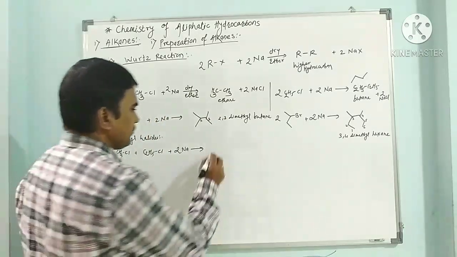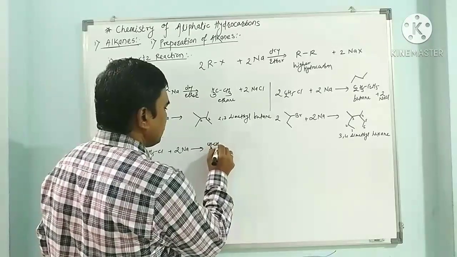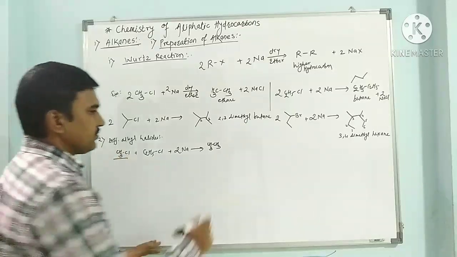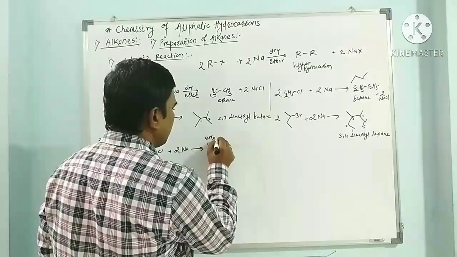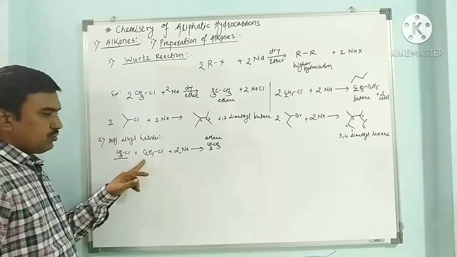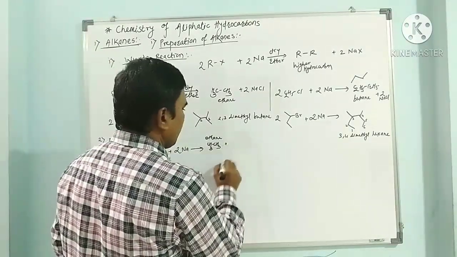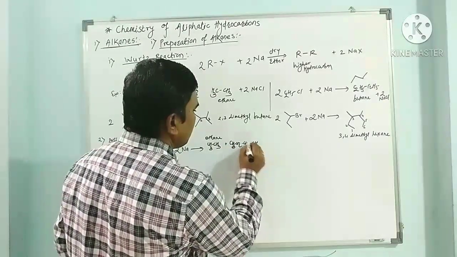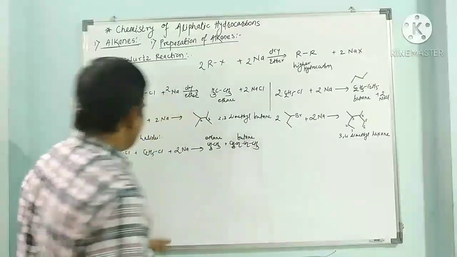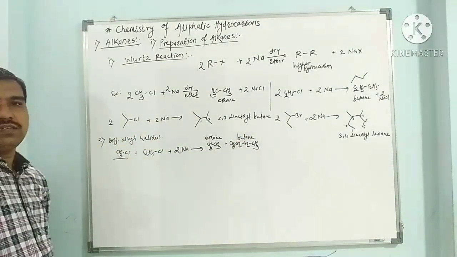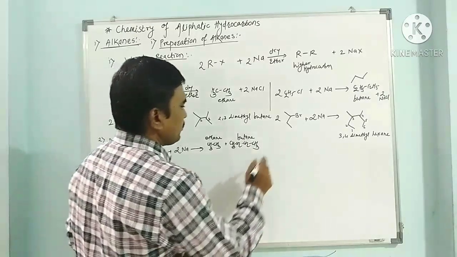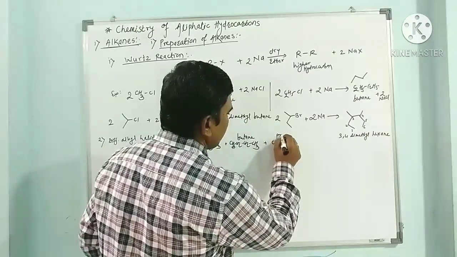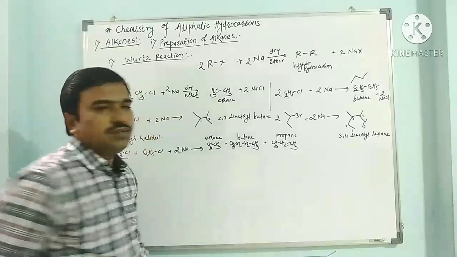So we can get CH3CH3, ethane, due to the reaction between 2 moles of methyl chloride. Or when 2 moles of ethyl chloride react with each other, it gives CH3, CH2, CH2, CH3, this is butane. And when ethyl chloride reacts with methyl chloride in the presence of sodium, it gives propane, CH3, CH2, CH3. So this is a complicated reaction.